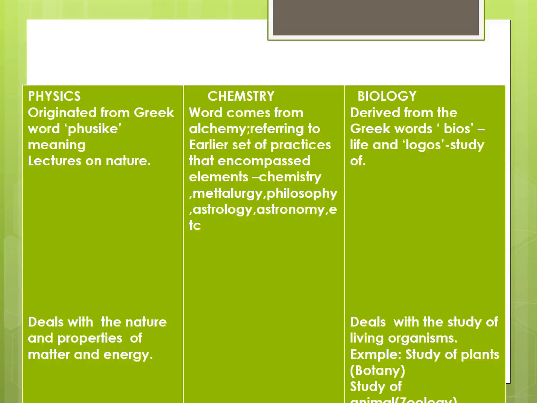Now chemistry. This word comes from alchemy, referring to an earlier set of practices that encompassed elements, chemistry, metallurgy, philosophy, astrology, astronomy and so on.